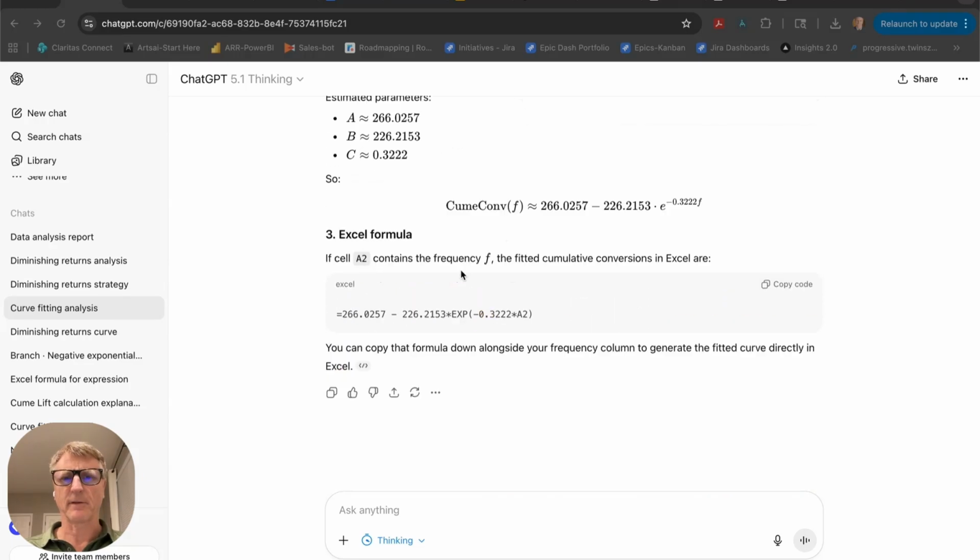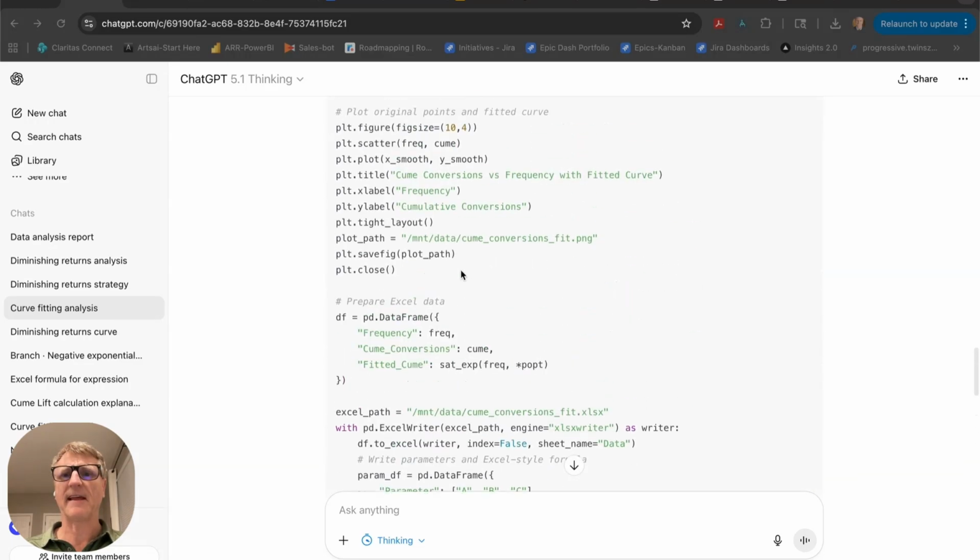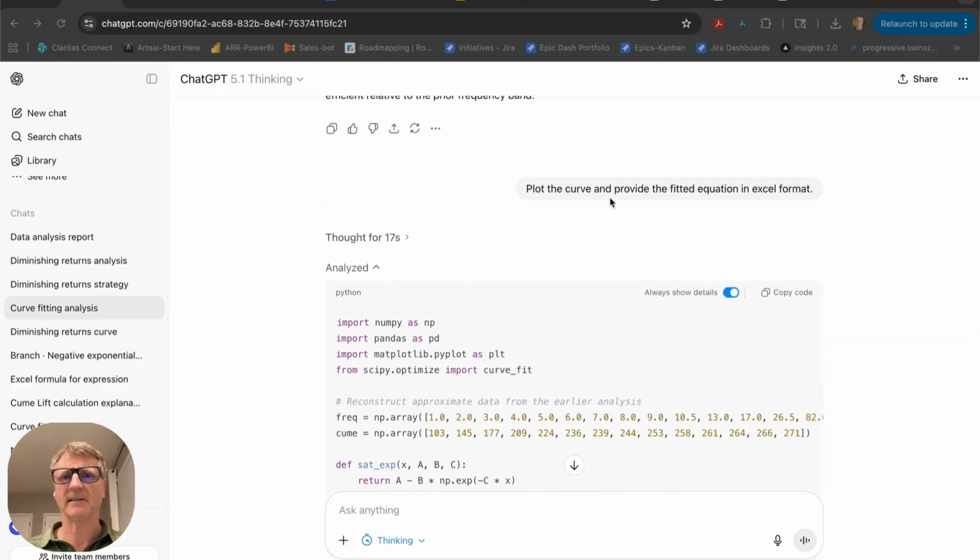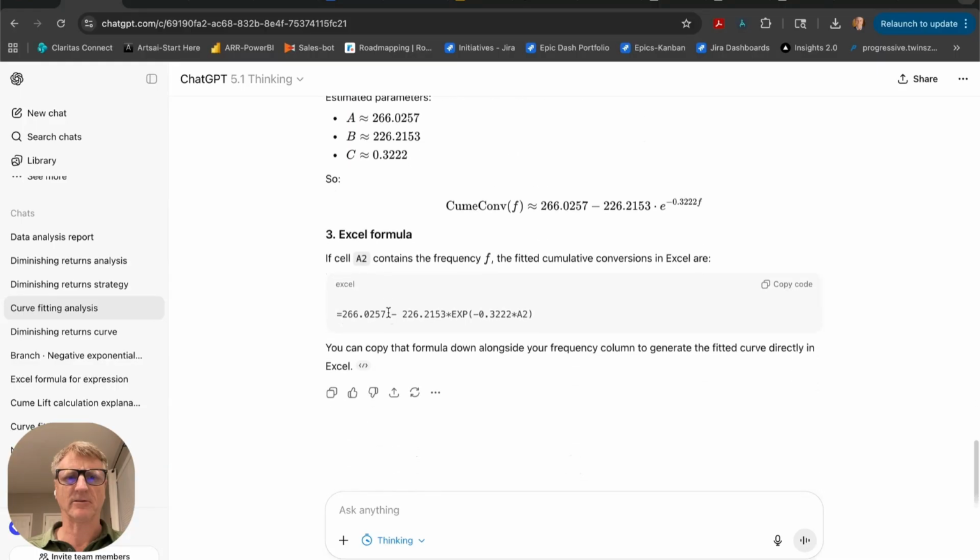We'll ask it for the equation. We can place that into our analysis. So I asked it to plot the curve and provide the fit equation. It performed the analysis, which I'll shut here. And then we can see its equation. We can compare it to the more advanced formula, and we can check for what the error was versus the actual data. And we'll ask, where should we cap frequency?